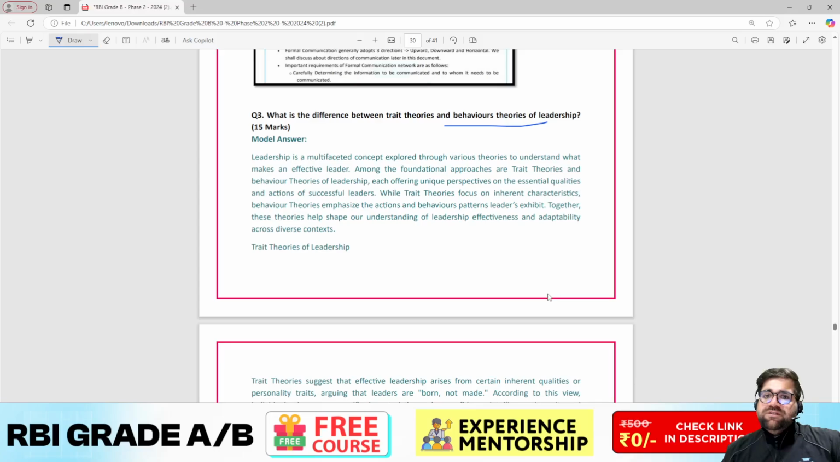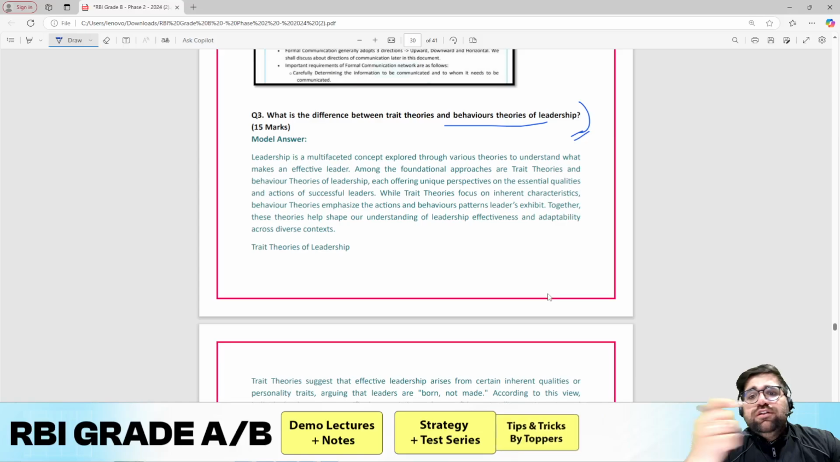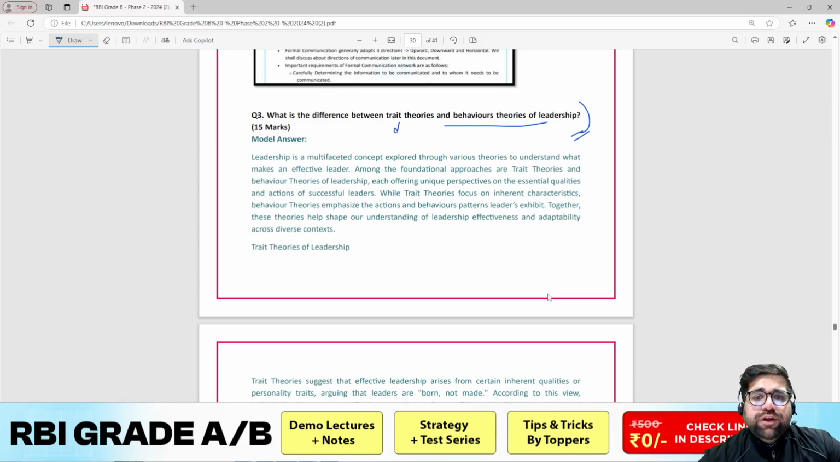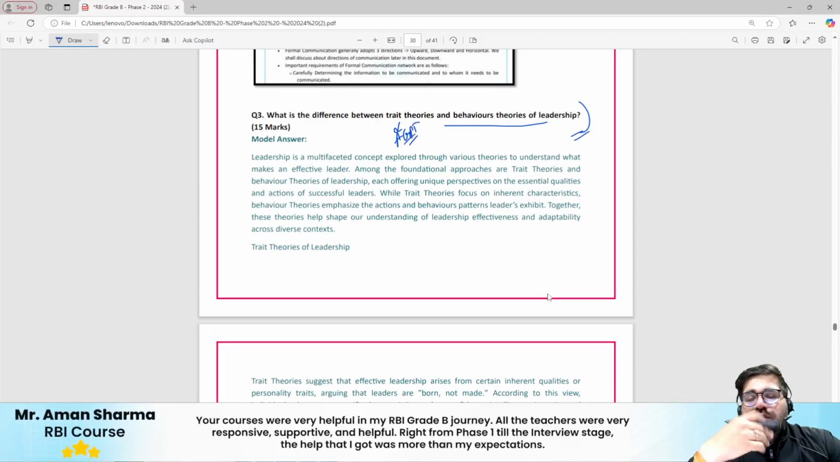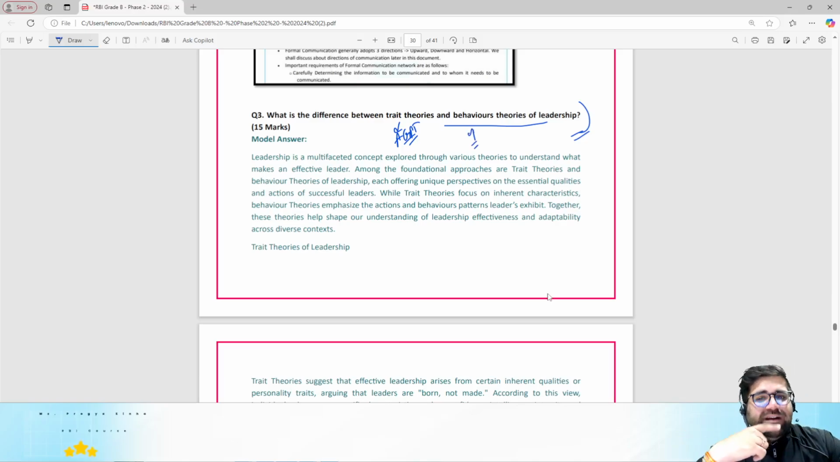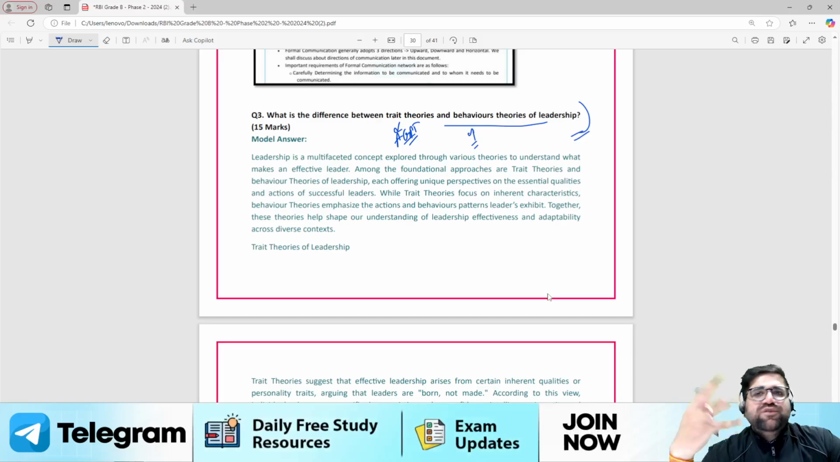What is the difference between trait and behavioral theories of leadership? Now, if you are writing an answer on this, in trait theory, you could have mentioned Gordon Allport's trait theory. Gordon Allport's trait theory is a very famous trait theory. Behavior, again, you could have mentioned multiple things about, but how will you get the words for behavior? That is what makes it a concern for me.